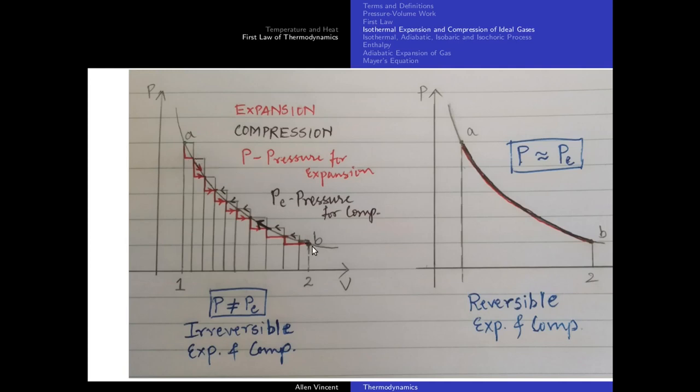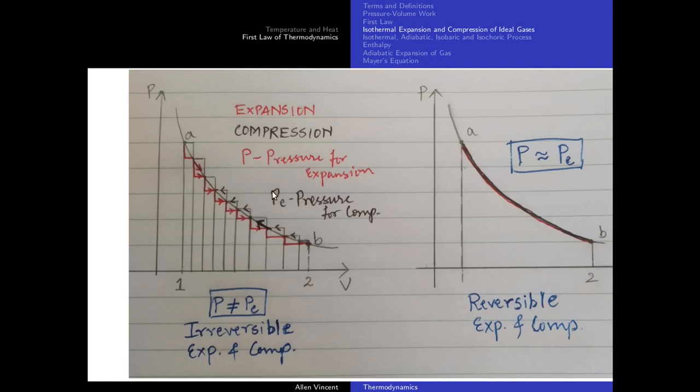Now, during compression, I am doing some work on the system, correct? That work is going to be the area under each of these bars from this line onwards. If I shade this patch, that will be the area under the curve. Like this, if I shade the patches along this pencil line, I will get the work done to compress the gas.